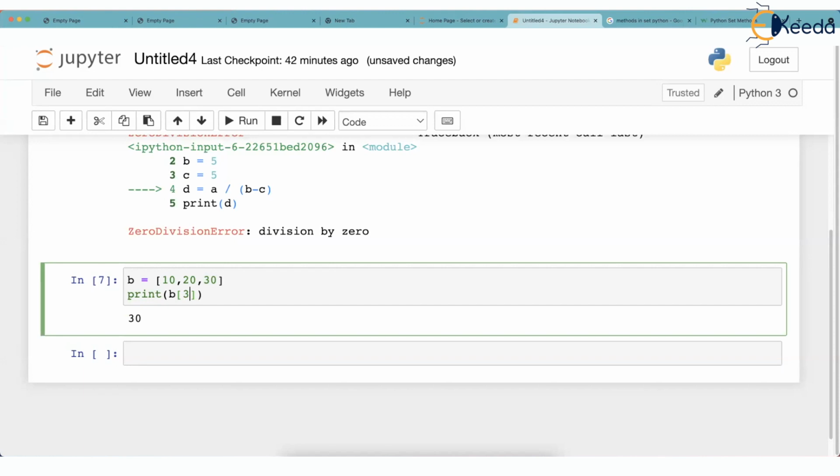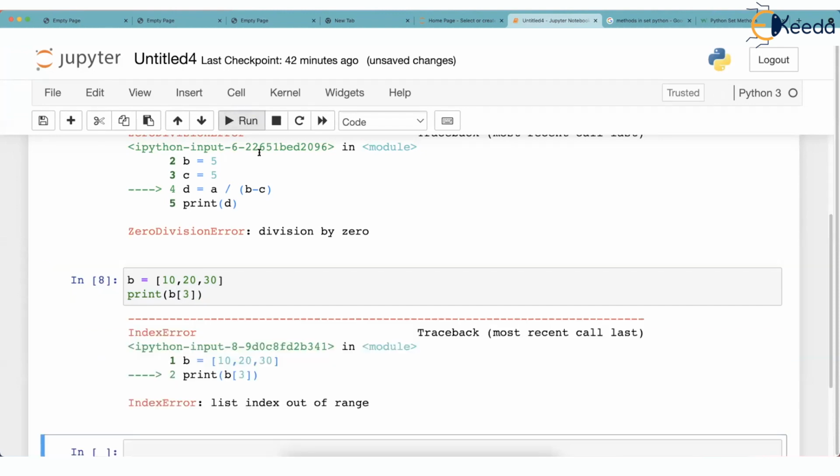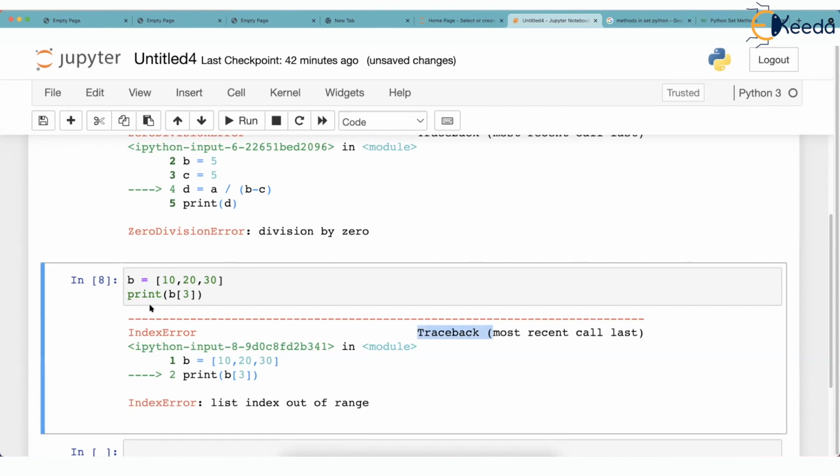Now this is silly, isn't it? Because you have created a list which has element 0, element 1, element 2. That's it. There is no element number 3. And you're pushing Python. You're telling it to print the third element, but the third element isn't there. But just check, this line is grammatically correct. You've given the name of the list, you've given square brackets, you've given the element number. But when you try to run it, you will get a traceback. Although this line is grammatically correct, Python can't print the third element.